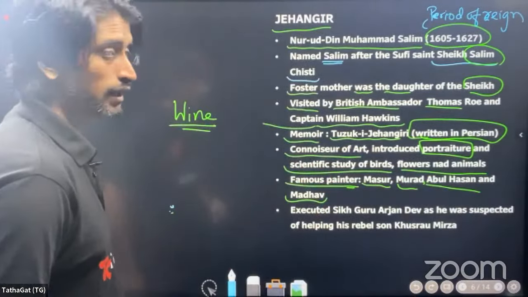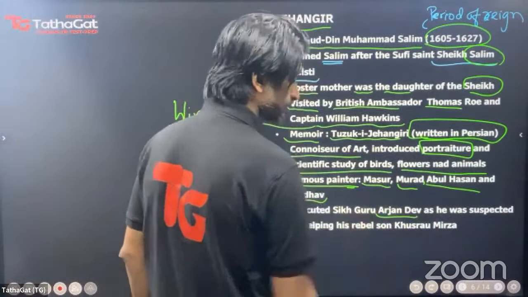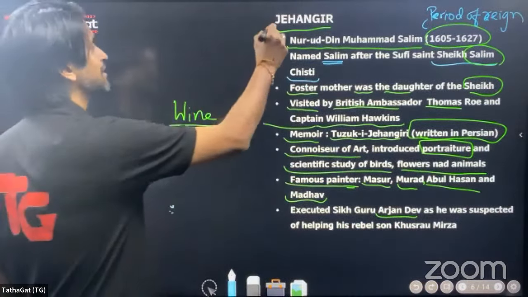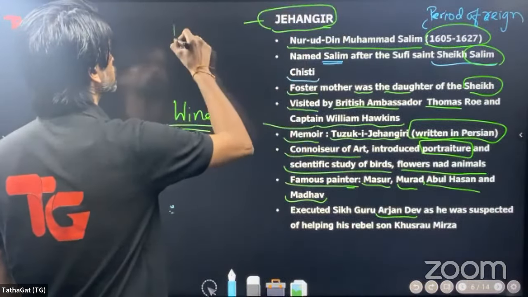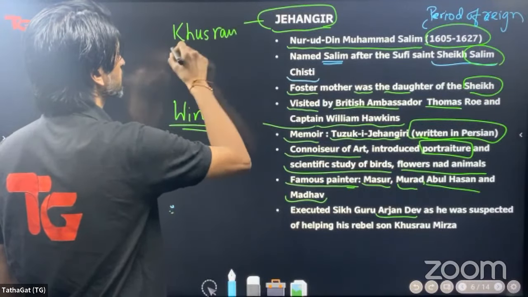Then Jahangir is infamous for executing the Sikh Guru Arjan Dev, as Arjan Dev was suspected of helping his rebel son. Whose son? Jahangir's rebel son, Khusro Mirza.